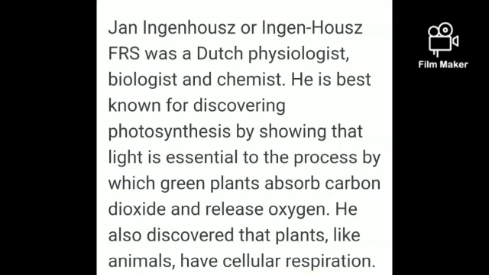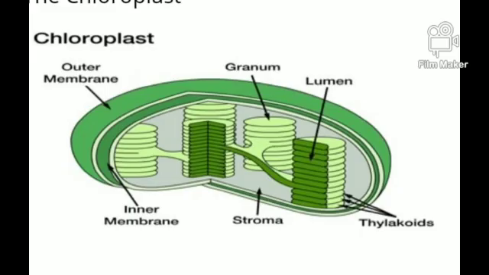Green plants absorb carbon dioxide and release oxygen. This was experimentally proven by Sir John Ingenhousz. At the same time, he also discovered that plants, like animals, have cellular respiration. As we discussed earlier, the chloroplast is the site of photosynthesis. Now we are going to learn about the structure of the chloroplast.